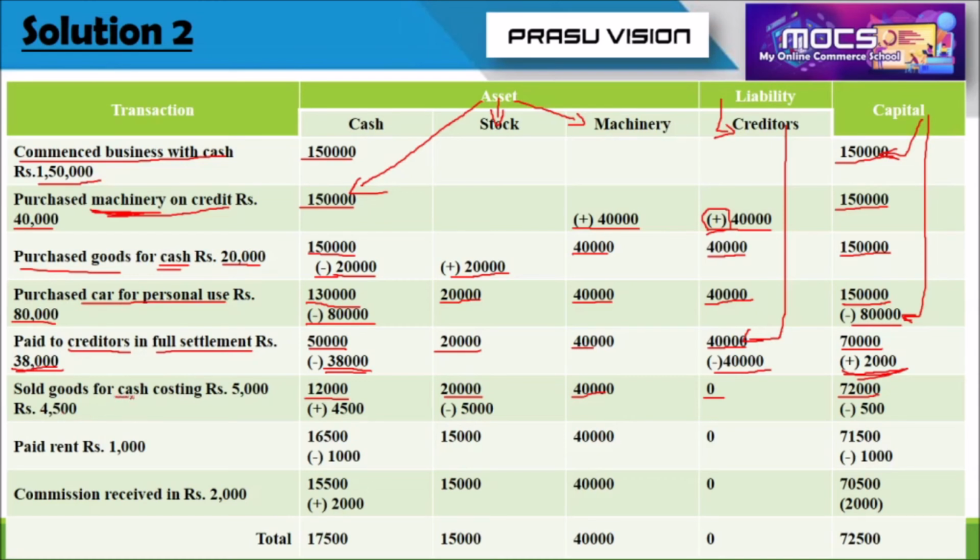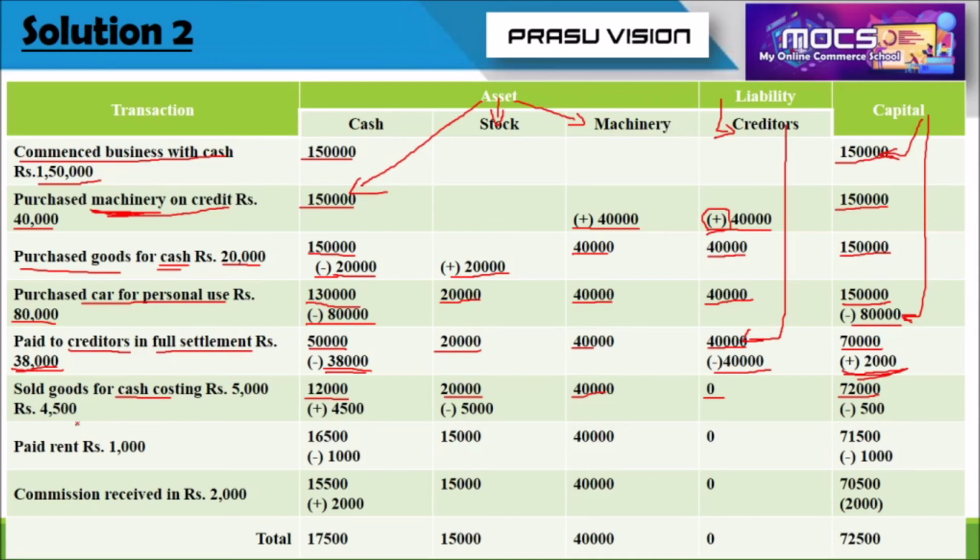So that means a cash transaction for rupees, costing rupees 5,000, for 4,500. That means the firm sold some quantity of goods having a price of 5,000, but the selling price the firm will get is only 4,500.